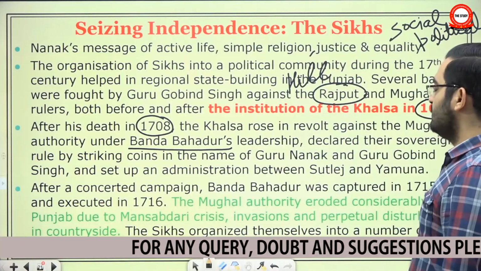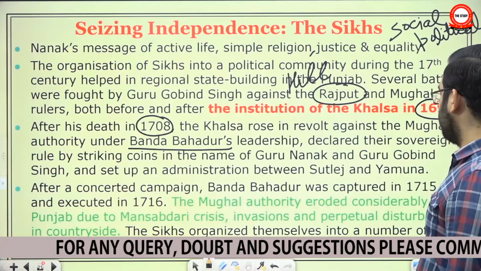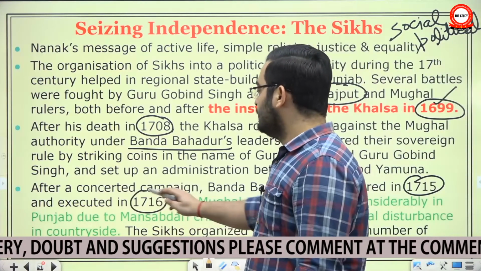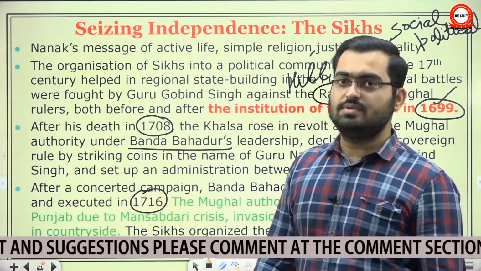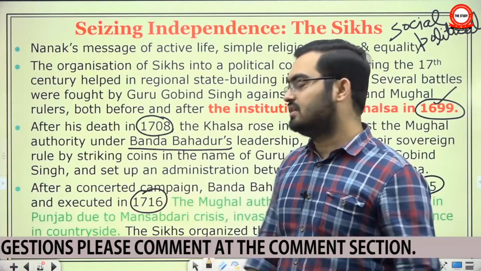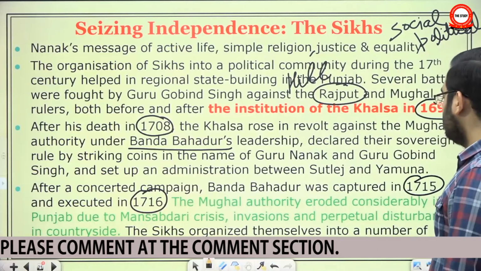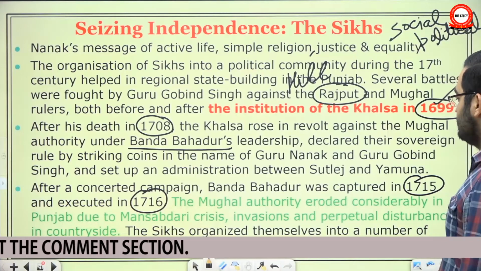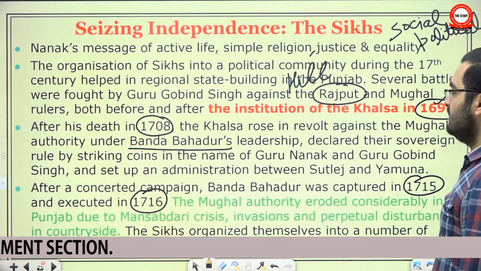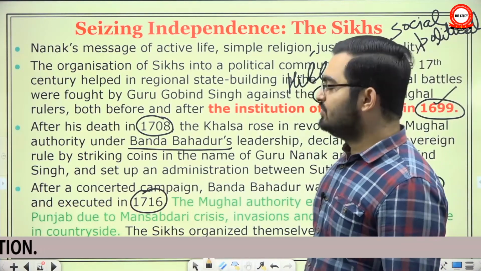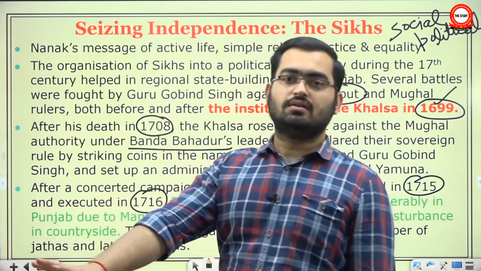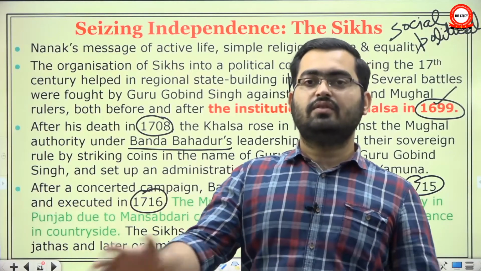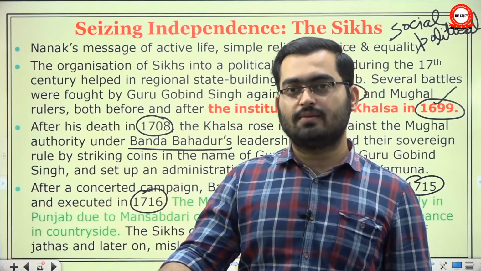After a concerted campaign, Banda Bahadur was captured in 1715 and executed in 1716 during the reign of Farrukhsiyar. Okay, that means even at this point the relationship was very hostile. Mughal authority eroded considerably in Punjab due to Mansabdari crisis, invasions and perpetual disturbance in the countryside. See, the Sikh movement up to this point had become a popular movement. Therefore, it will be very difficult to control the countryside. Every now and then there will be some flare up here and there.